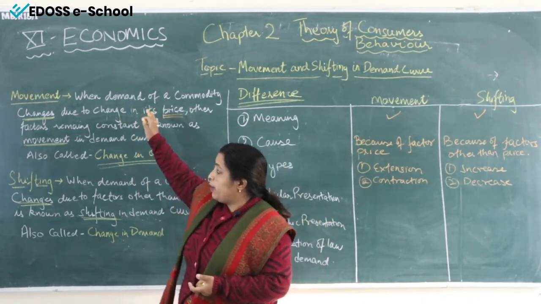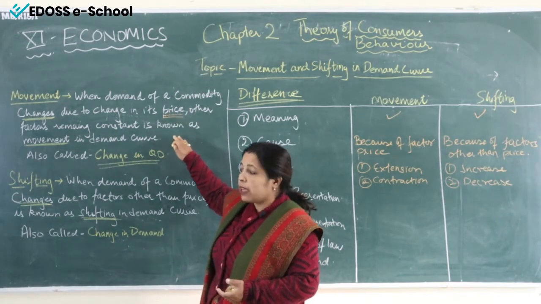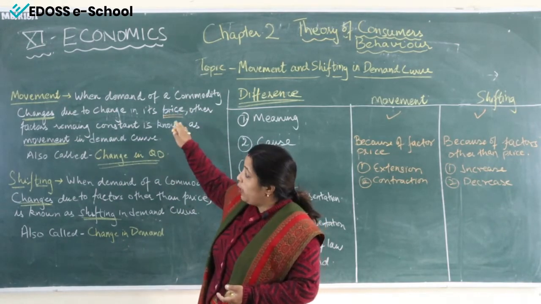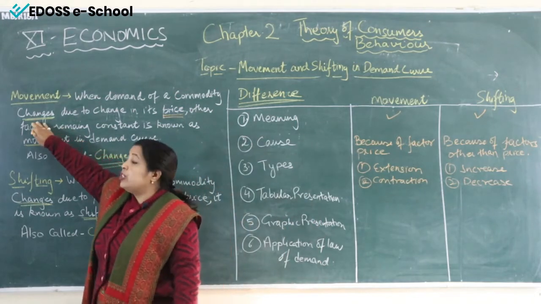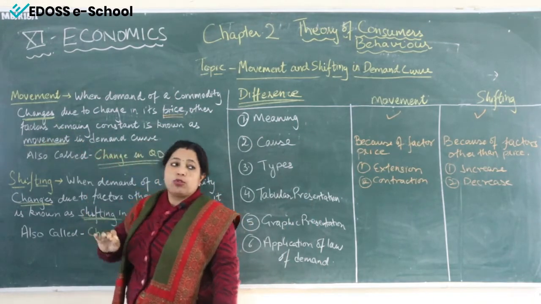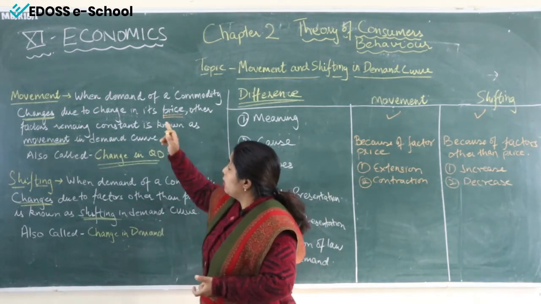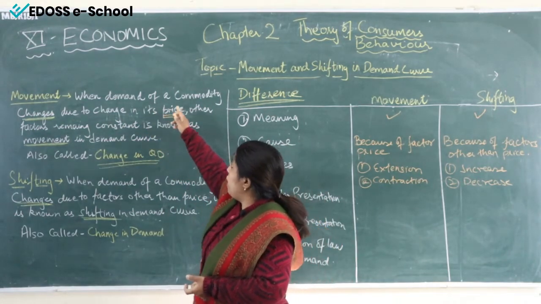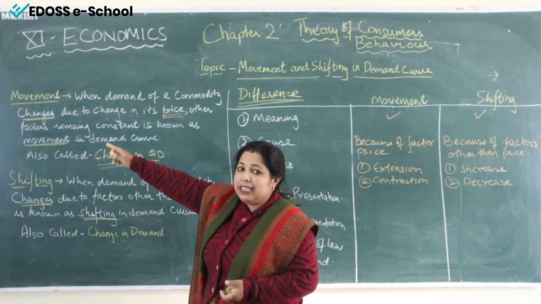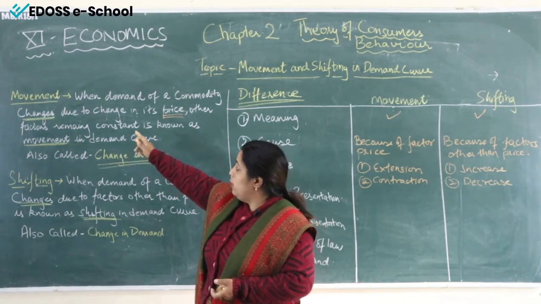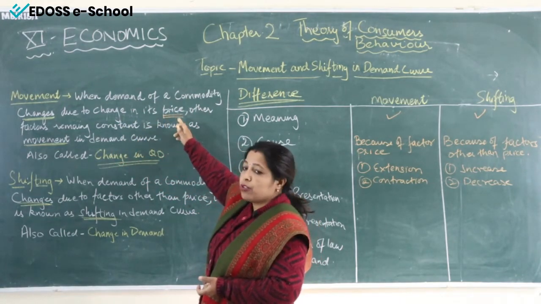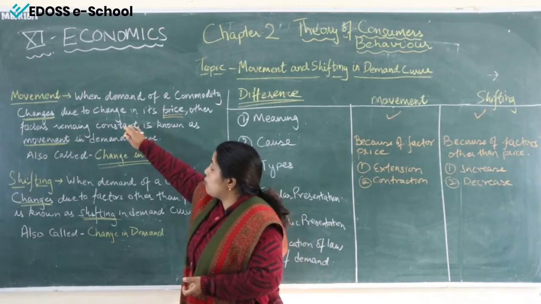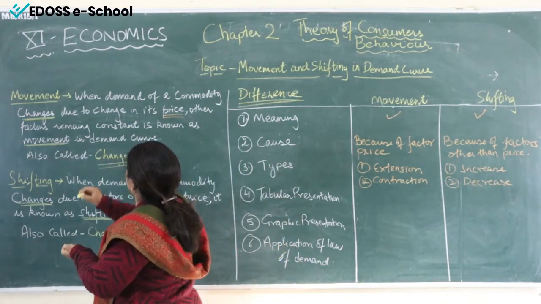Now the way of definition will be the same. Only you will change the word change. Fine. So what is extension? Extension is the situation when demand of a commodity increases due to change in price of a commodity. Now here also, we will change the word price.